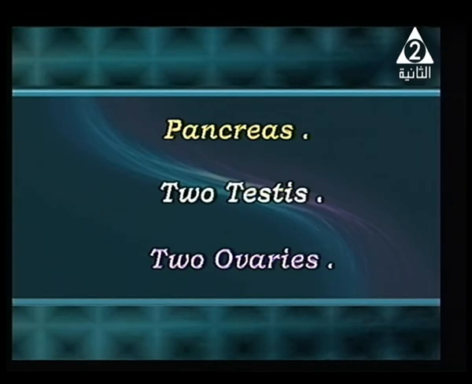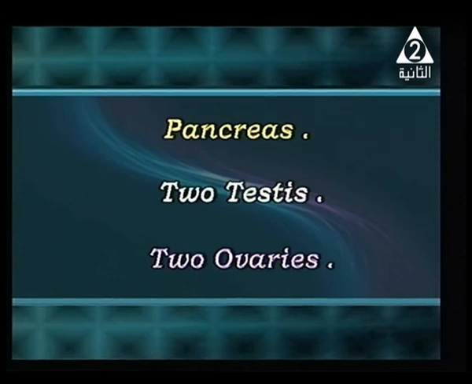Endocrine or exocrine? Excellent, both of them. It's considered a mixed gland, because it secretes two secretions. It secretes insulin hormone to adjust the blood glucose level, and it also secretes some digestive juices.